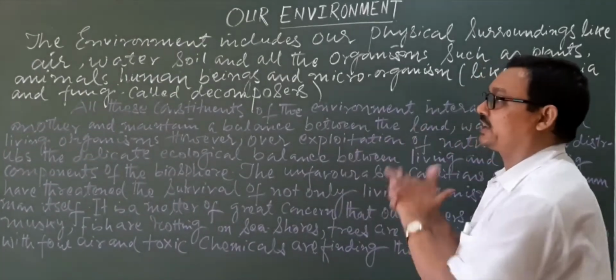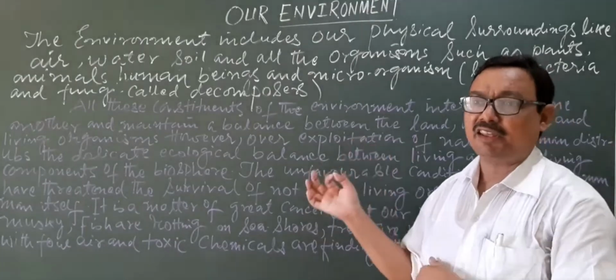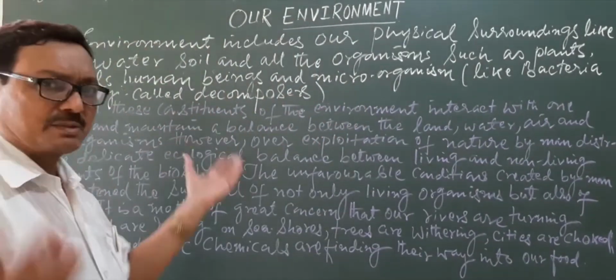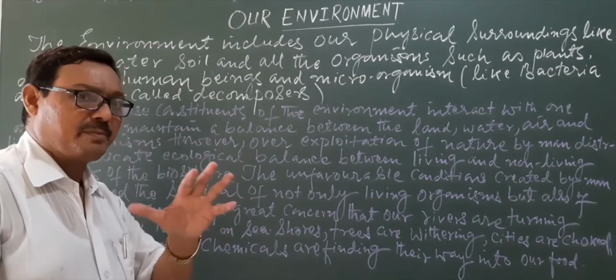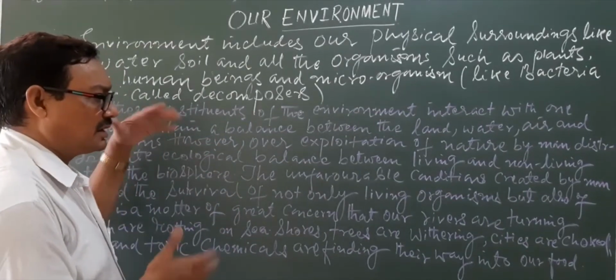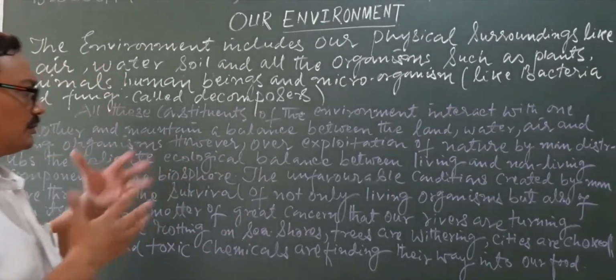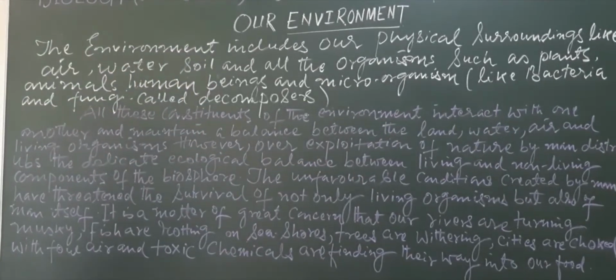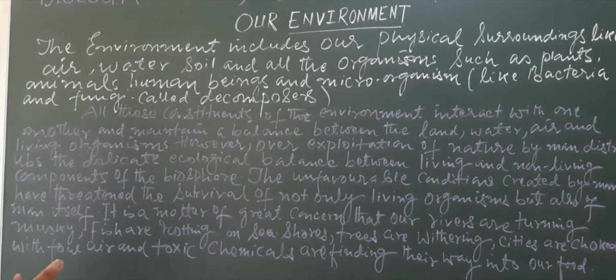You have seen here a very simple, common example, and there are so many other aspects also of the bad impact of over exploitation of nature by man.